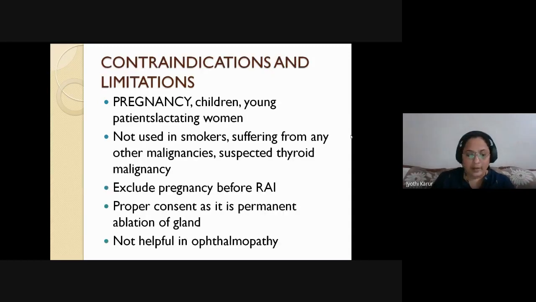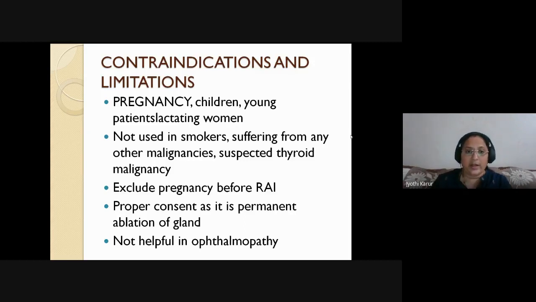Okay. The contraindications of radioactive iodine therapy are pregnancy, pediatric population, and lactating women. It is not used in smokers. So smoking history has to be thoroughly taken because it worsens the thyroid ophthalmopathy. So for some unknown reasons, the thyroid ophthalmopathy after radioactive iodine therapy will be exaggerated, and there is rapid blindness also can ensue.